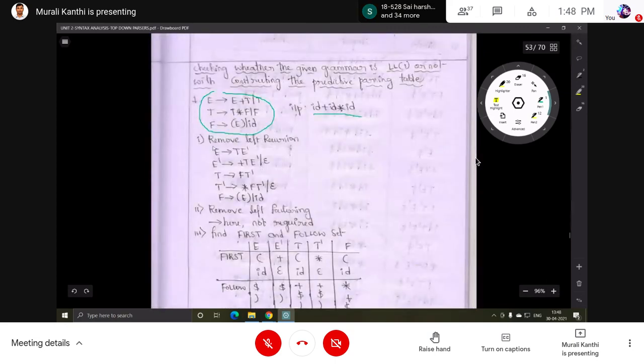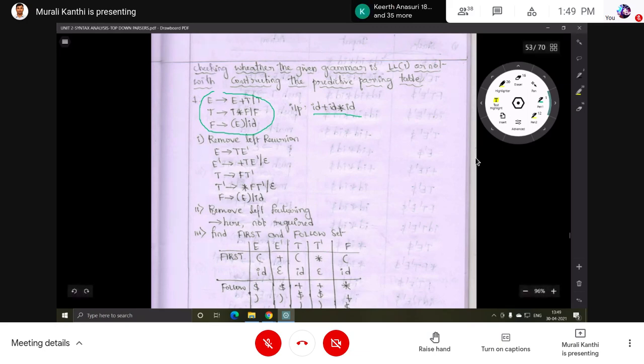Okay, so first step, left recursion elimination. Now first of all, what you have to do? If your grammar is not ambiguous, it is an unambiguous grammar, then there is no need to perform the first two steps; directly find out the first set and follow set, from the third step. If your grammar is ambiguous, then perform the first two steps. So that depends on which kind of grammar it is, ambiguous or unambiguous.